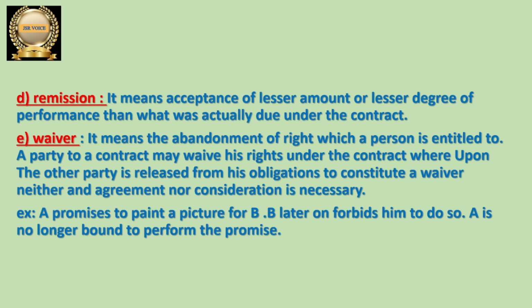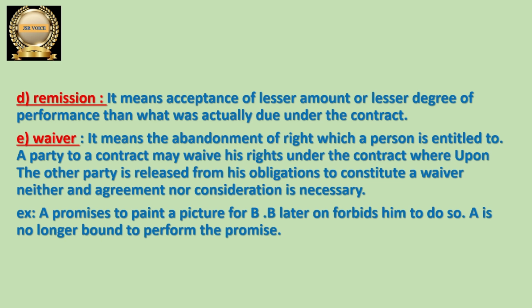Let me discuss one example so that you will understand. A promises to paint a picture for B. Later on, B forbids him to do so. B is saying, you need not draw a picture for me.